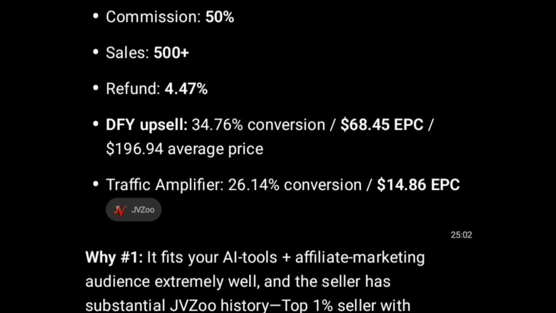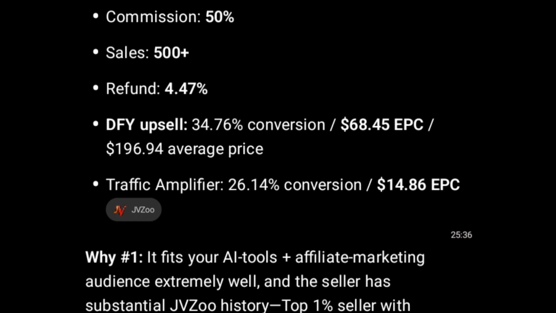The conversion rate simply tells you the percentage of your traffic that will be converted to sales. That is the percentage of those people that you are sending to the offer that will be converted to sales. That is what the conversion rate is all about. So before you promote any offer, focus on the conversion rate.